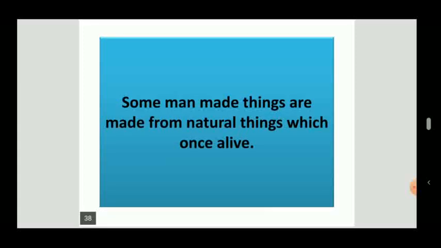Some man-made things are made from natural things which were once alive. Most of the man-made things are made from natural things. Like we use wood in so many things. So wood we get from a tree, and a tree is a living thing. So wood was once alive.